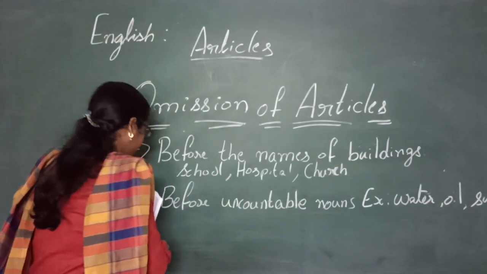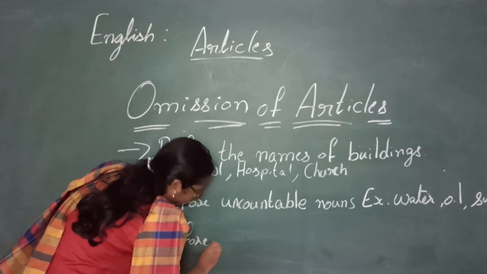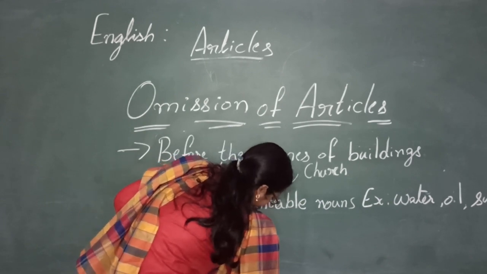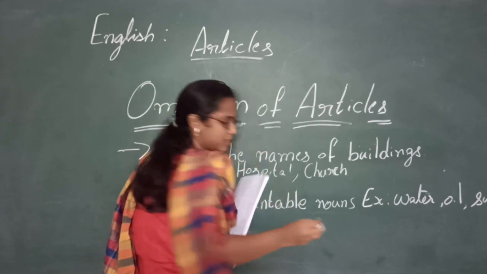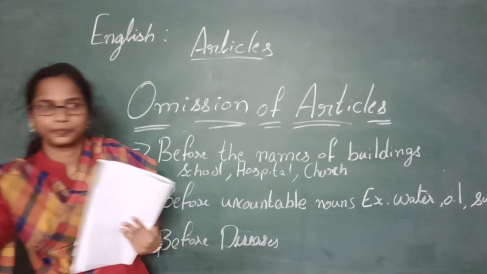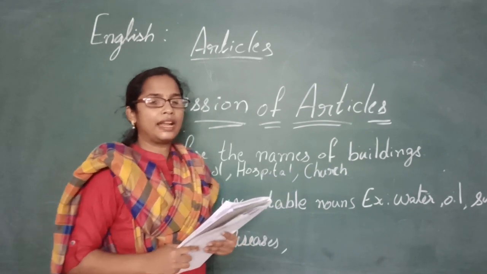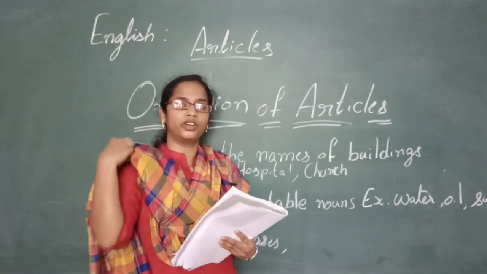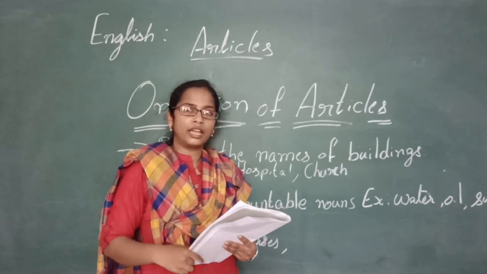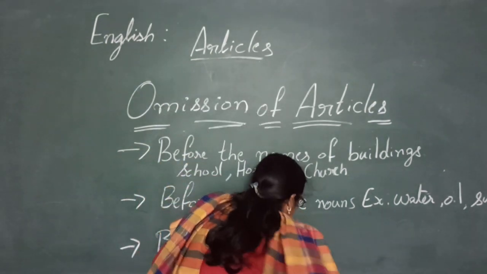And before diseases, examples you know very well. And sports, we don't need to use an article before a sport. One example is cricket. Cricket is a sport. We don't need to use any article before it. Okay, children, sports.